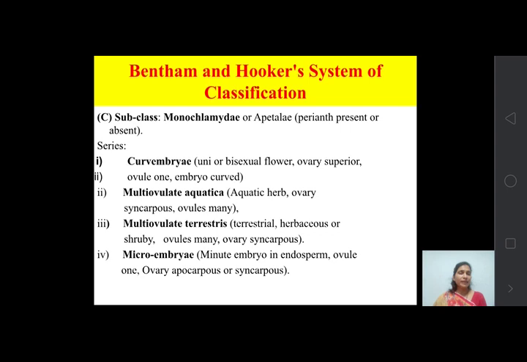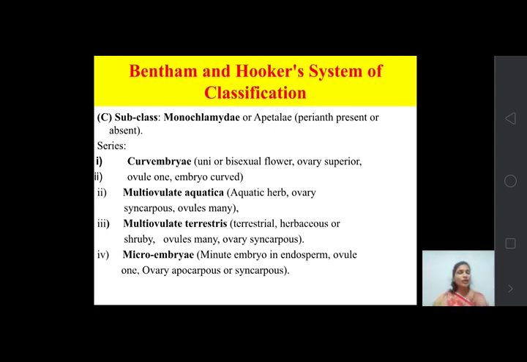And the ovary is syncarpous. Syncarpous means fused. All the carpels are fused to form a single structure. So all these characters are present in those plants, and those plants are included in multi-ovulate aquatica.